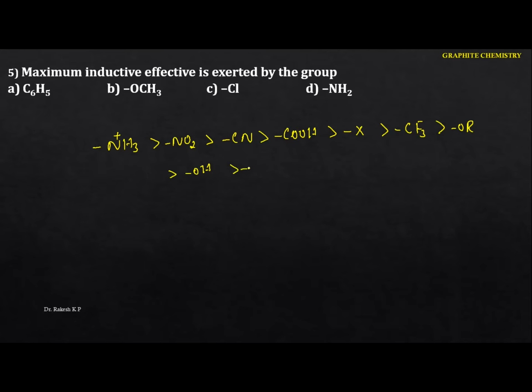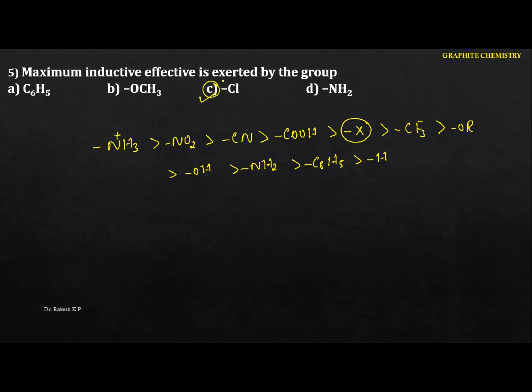And again we are having the NH2 group. Again we are having the C6H5, and finally the least is the hydrogen. But here to identify the most effective one, you just identify this one here. So we are having the halogens here. So compared to the NH2 is here, and the C6H5 is here, and the alkoxide here. The maximum inductive effect is exerted by the group, the halogen, hence the option is C.